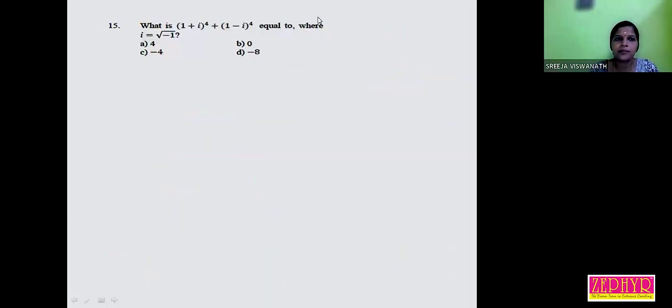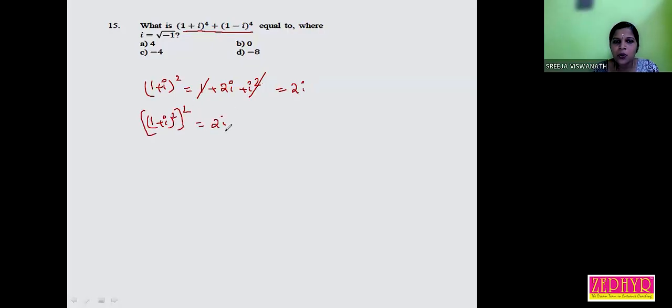Question number 15. What is (1 plus i) the whole raised to 4 plus (1 minus i) the whole raised to 4? It's very, very simple. What is (1 plus i) the whole square? (a plus b) the whole square is a square plus 2ab plus b square. b square means i square. i square is equal to minus 1, and the 1 and minus 1 cancel. 2i. So (1 plus i) square the whole square is equal to (2i) the whole square, that is minus 4.